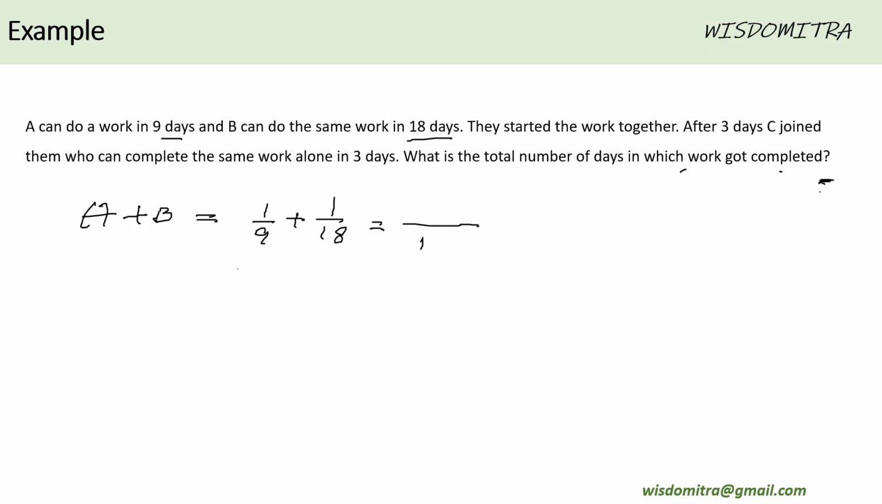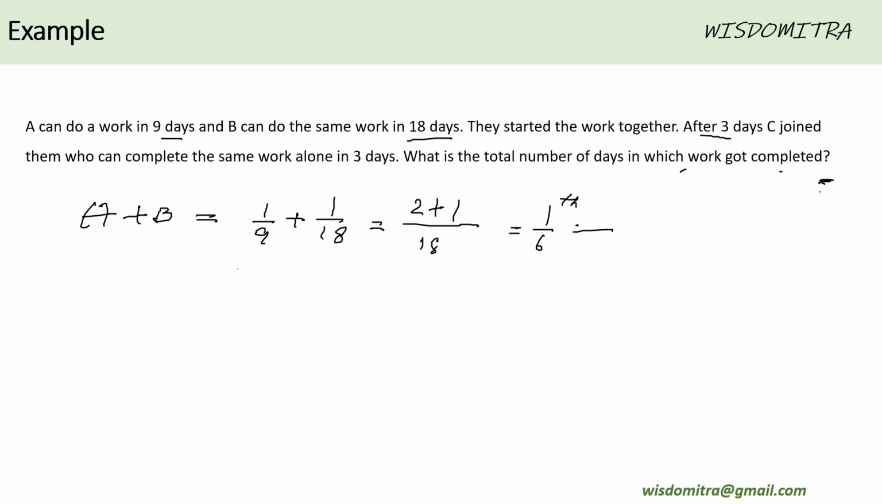That means their efficiencies are supposed to be added. Adding them, 3 by 18, which is 1/6. So 1/6 of the work is being completed every day. That's what we understand. They're working together for 3 days. So after 3 days, C joins.